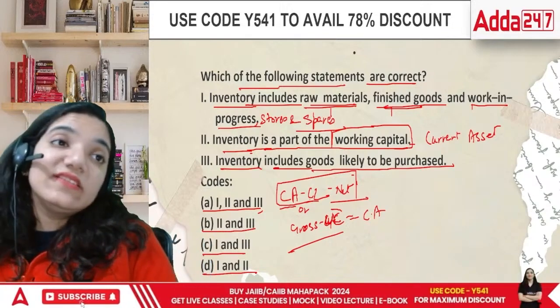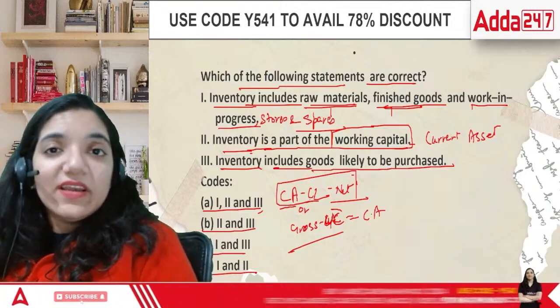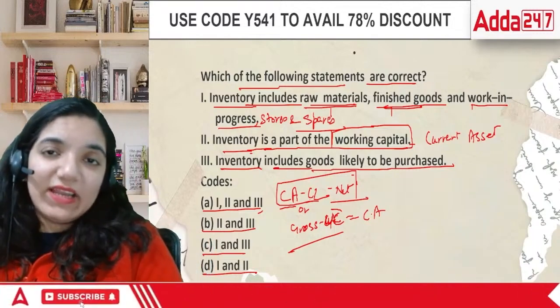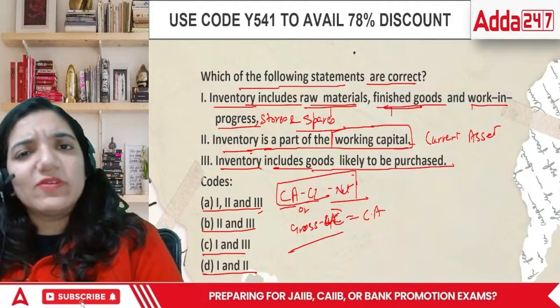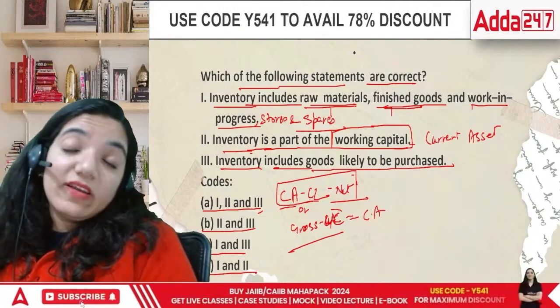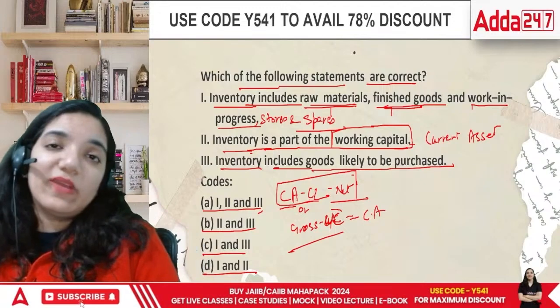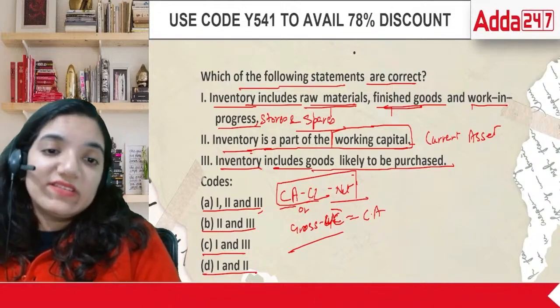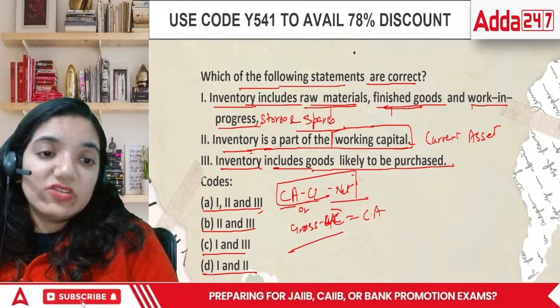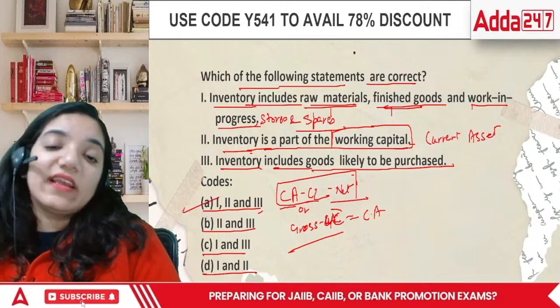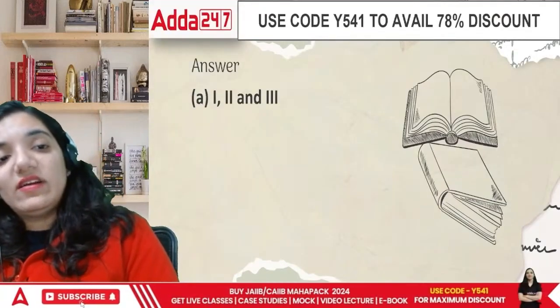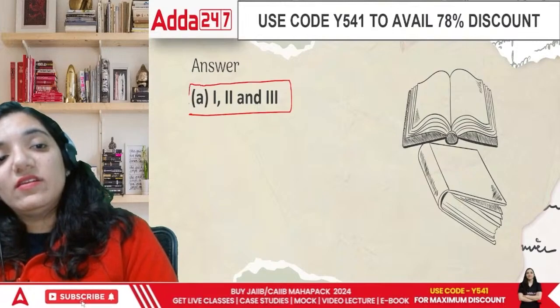And assets are the things from which we can get money within a period of 1 year. Debtors are the people. There are many other people through which we can earn. Prepaid rent: I've paid something in advance, nobody can throw me out. So those things are to be considered. In this case, the correct answer would be all of these are correct. Okay. Then the answer is 1, 2, and 3.